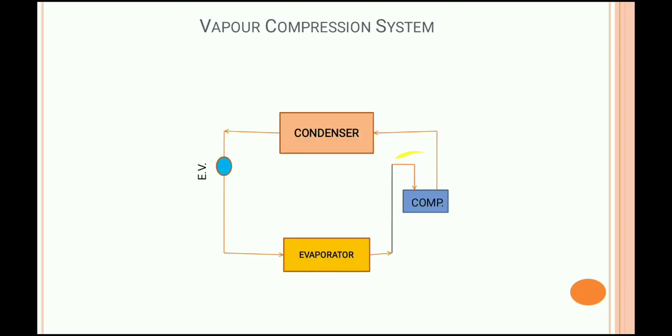Evaporator. But in case of vapor absorption system, the compressor which is used in the vapor compression system is basically replaced by the addition of three parts. First one is the absorber, second one is the solution pump, and third one is the generator.